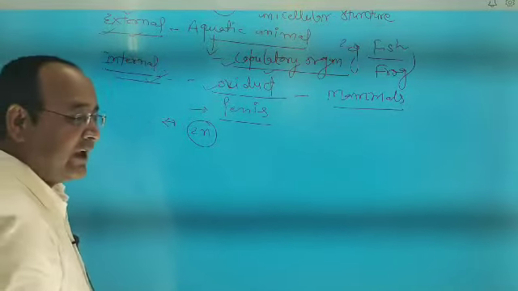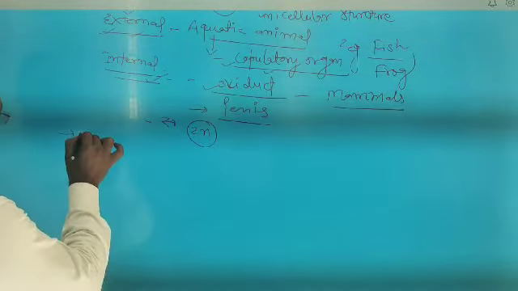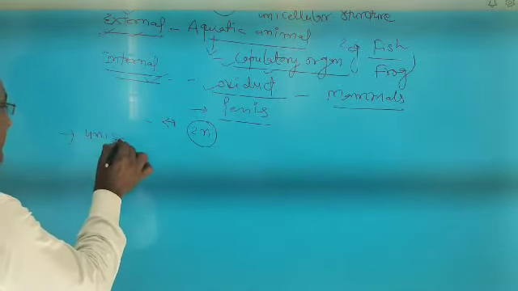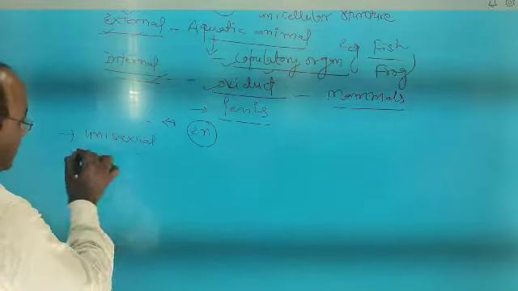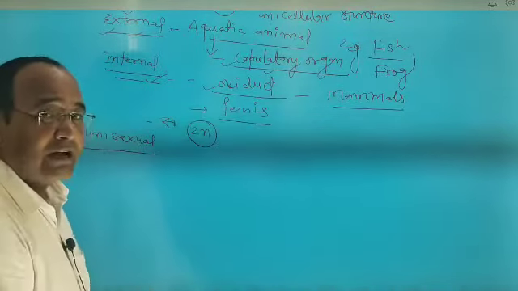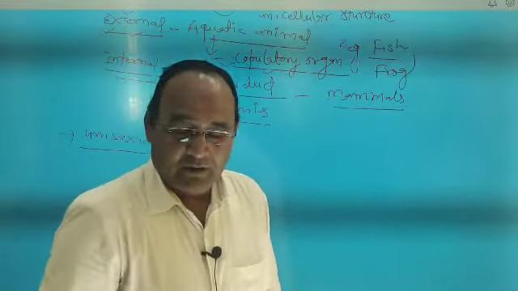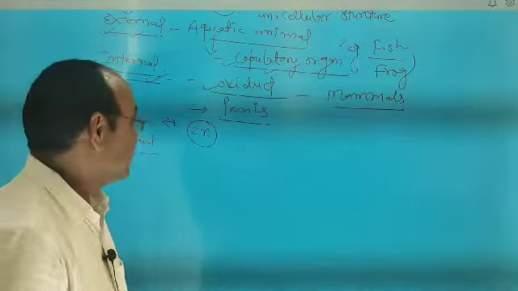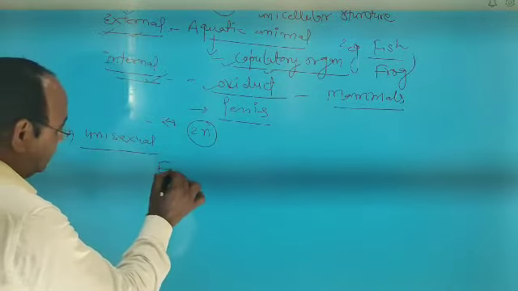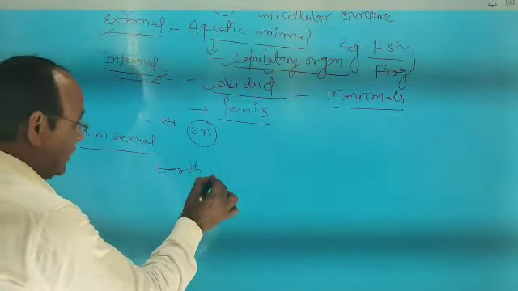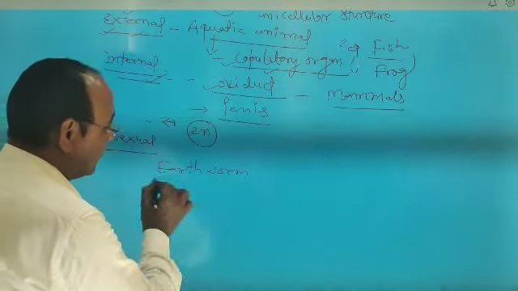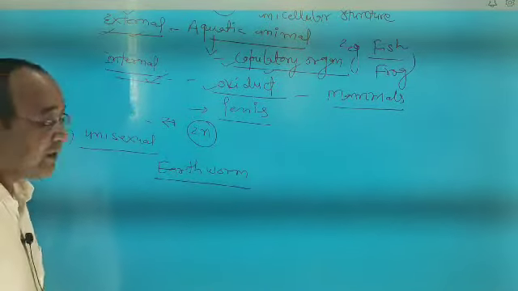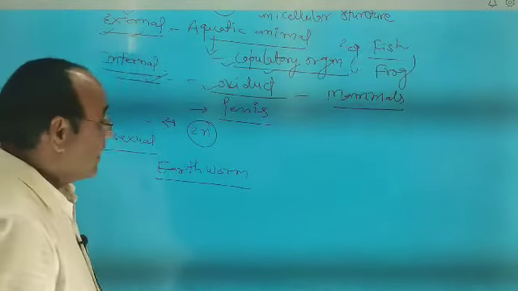Simply, animals are unisexual. It means males and females are separate. But in some animals like earthworm, Pheretima posthuma, which you people call kenchua, especially earthworms are bisexual.